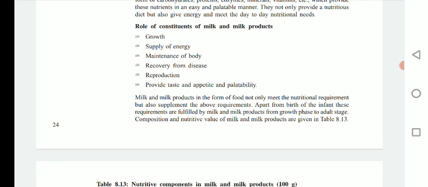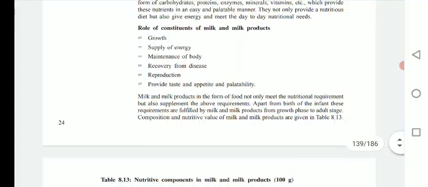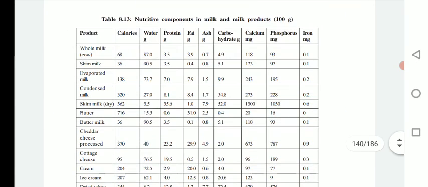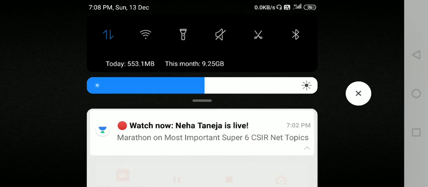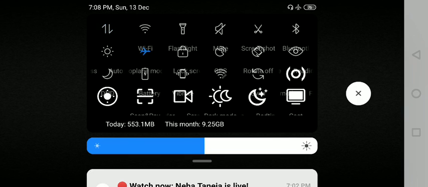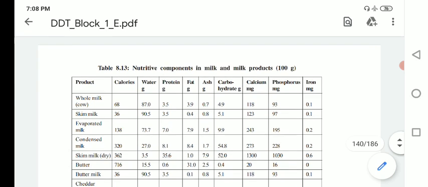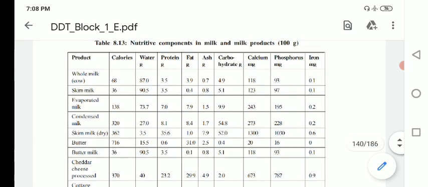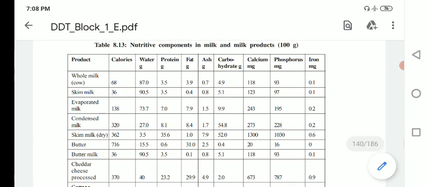Then the composition and nutritive value of milk as well as milk products is given in this table. If you look at this table, you can see that there is a table comparing different types of milk and their nutritive values or nutritive components. This chart is showing nutritive components in milk and milk products per 100 gram.